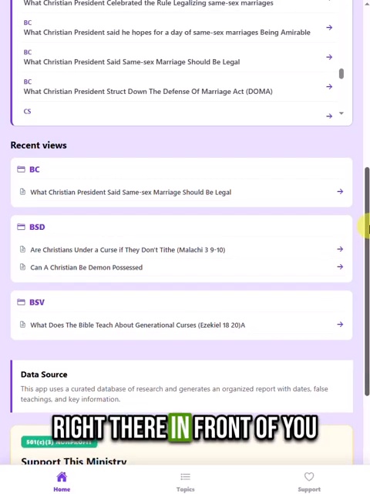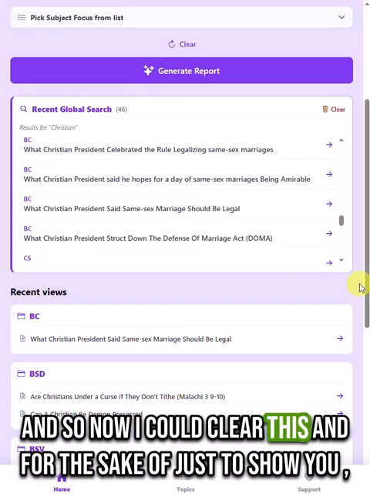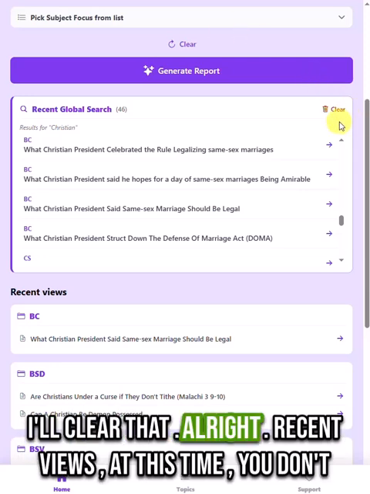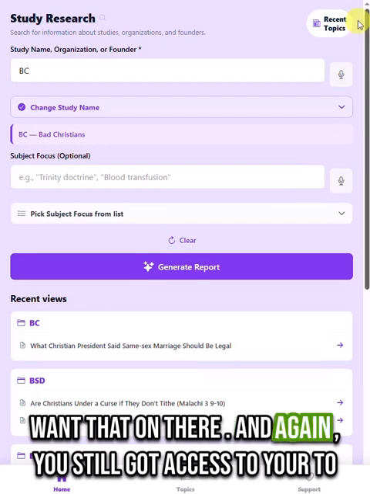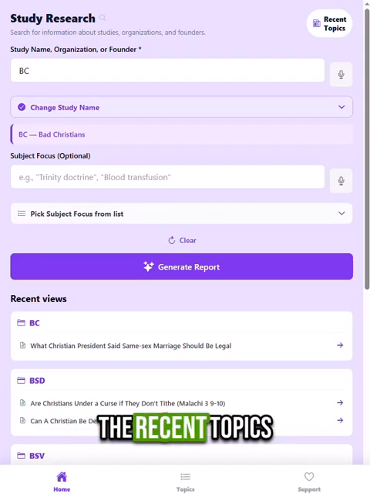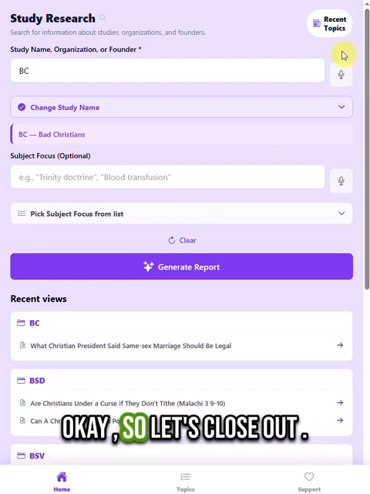All those are right there in front of you, and so now I could clear this, just for the sake of showing you. I'll clear that. Alright. Recent views, at this time, you can't change. We might add that at a later date, but right now, we don't want that on there. And again, you still got access to the recent topics. Okay, so let's close out.